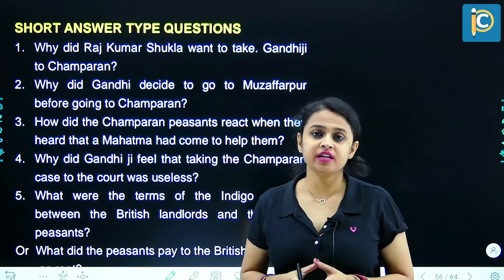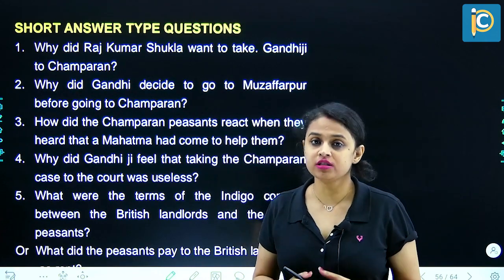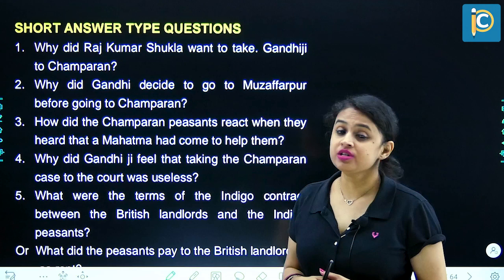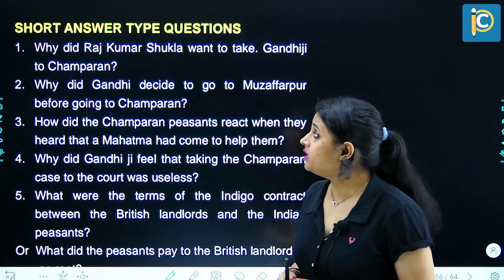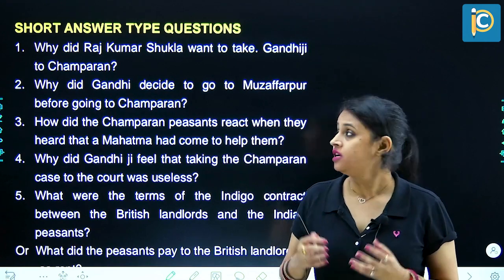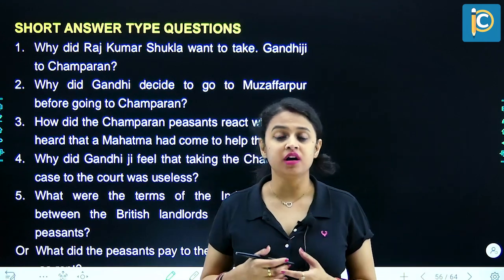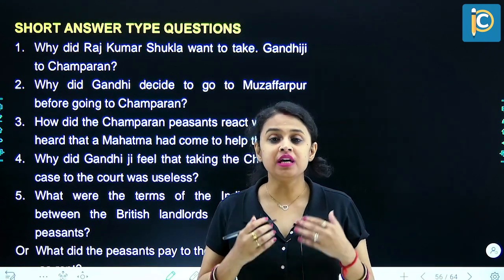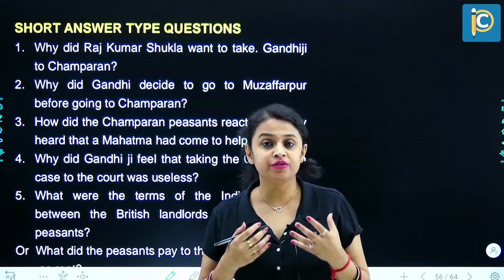Now the CBSE questions. First, the short answer type questions. Question number 1. Why did Rajkumar Shukla want to take Gandhiji to Champaran? So Rajkumar Shukla wanted to take Mahatma Gandhi to Champaran to make him see the problems that were faced by